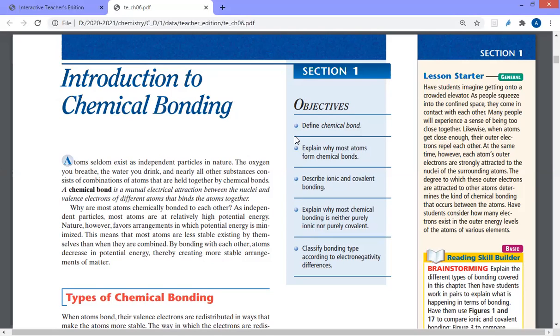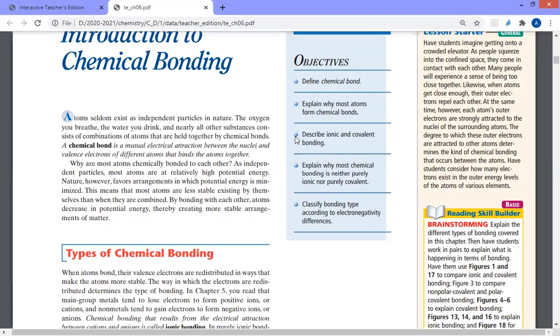So we ask here a question: what is a chemical bond, or how do these two different elements or these two atoms attach to each other? So we said that a chemical bond is the mutual electrical attraction between the nuclei and the valence electrons of different atoms that binds the atoms together. Which means it's a kind of mutual attraction.